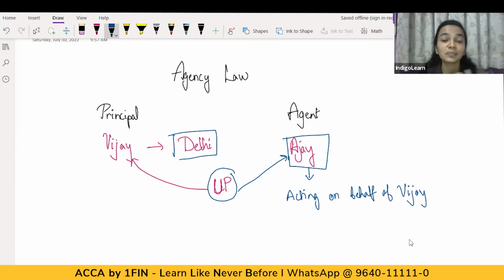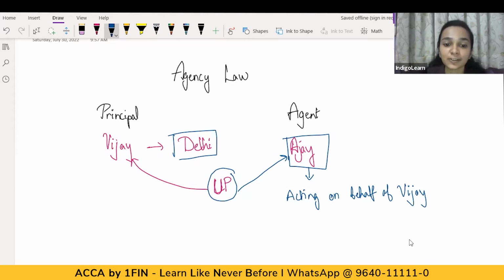He is acting on behalf of Mr. Vijay. So Mr. Ajay in this situation has been authorized by Mr. Vijay that he will take care of the orders from the state of Uttar Pradesh. So Mr. Ajay is not acting in his individual capacity, but rather Mr. Ajay is acting on behalf of Mr. Vijay and he is acting as Mr. Vijay's agent. So in this situation, there's a principal-agent relationship which has been established between Vijay and Ajay, wherein Vijay is the principal and Ajay is acting on behalf of Vijay, which makes Ajay the agent of Vijay.